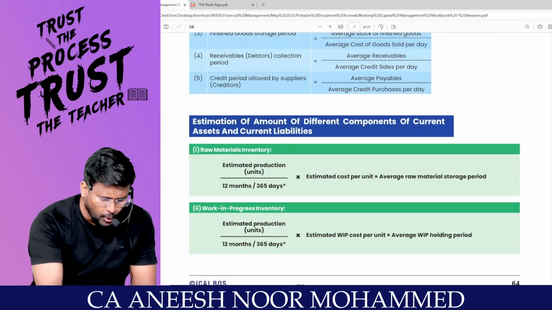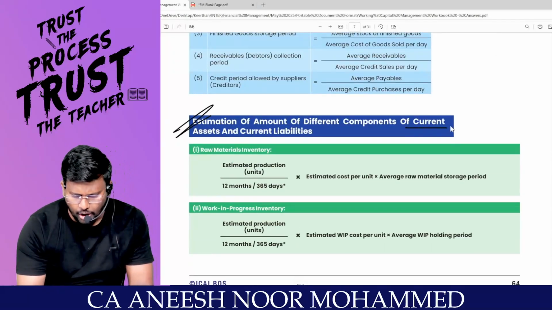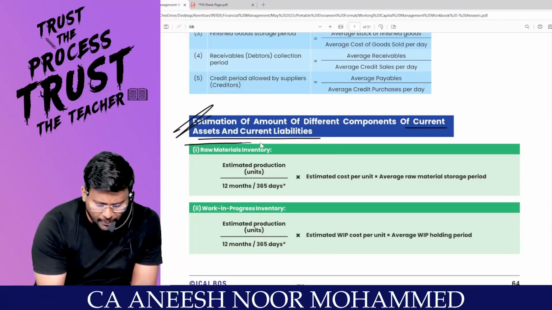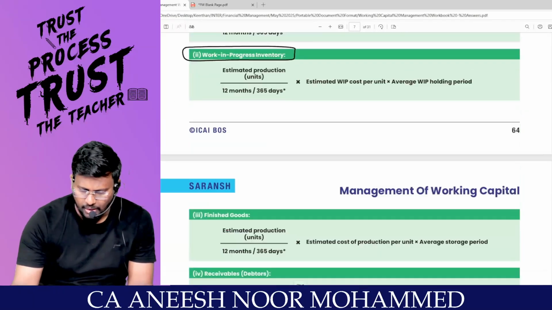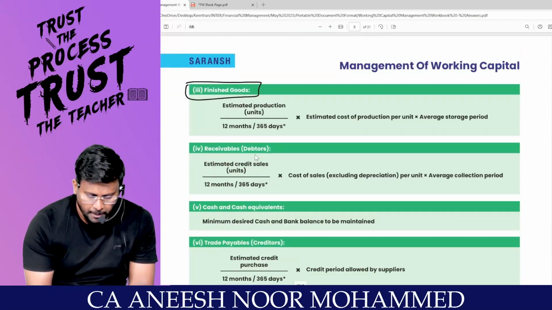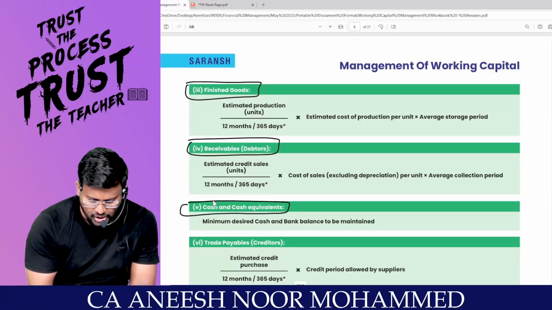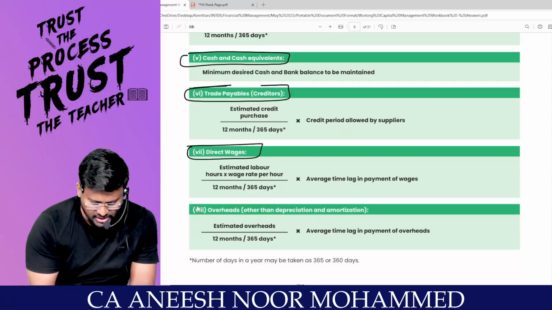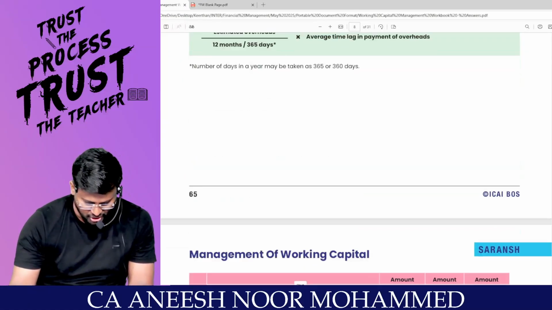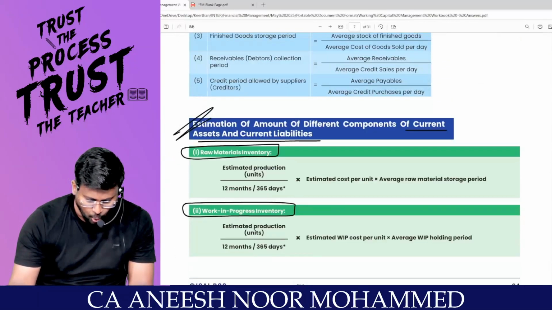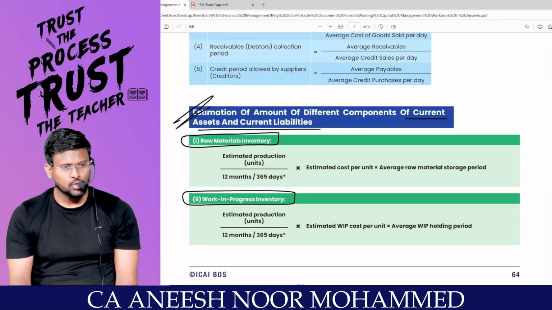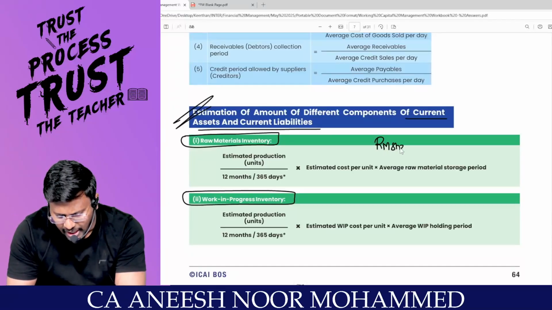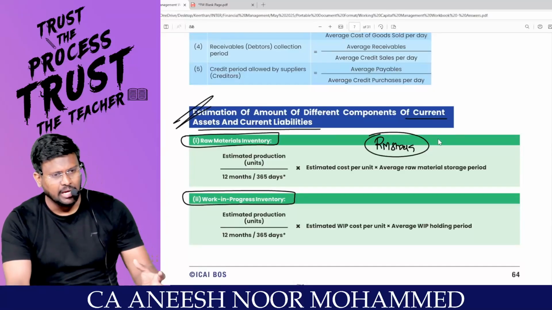That's it. So I'm going to estimate the amount of the different components of current assets and current liabilities. What are the current assets? My first current asset is raw material inventory. Then WIP inventory. Then finished goods stock. Then debtors. Then cash and cash equivalent. Then trade payable, otherwise called creditors. Then direct wages. Then overheads other than depreciation and amortization. Can I proceed? How to find out the raw material inventory? As a businessman, I have to keep raw material stock. I have to keep raw material in the stores.